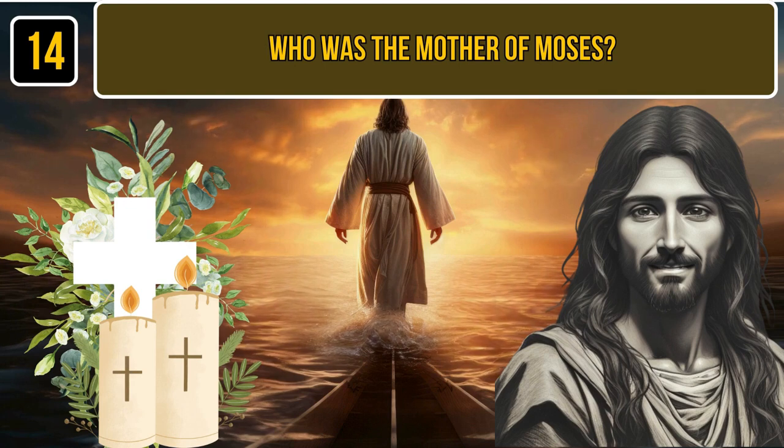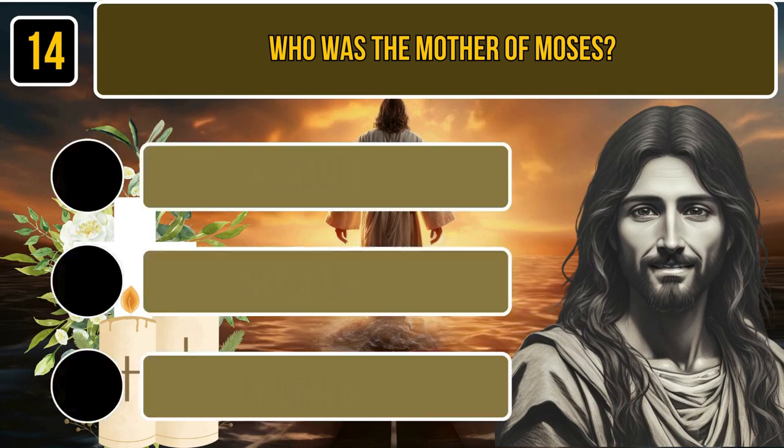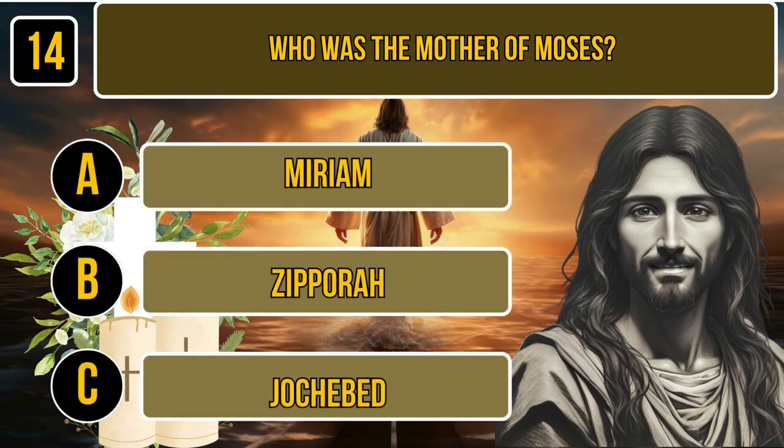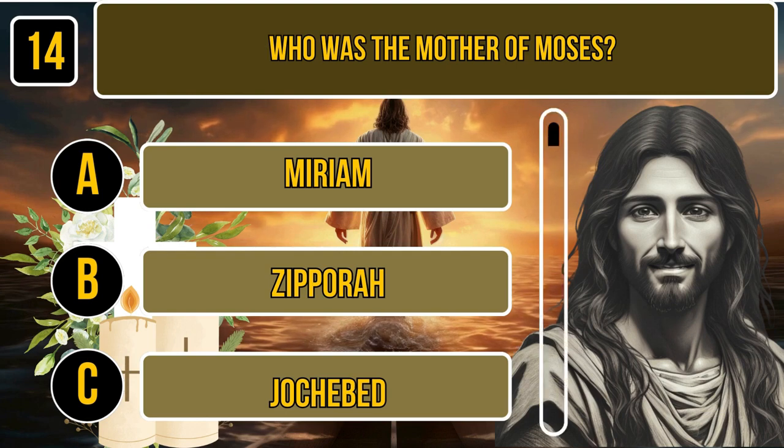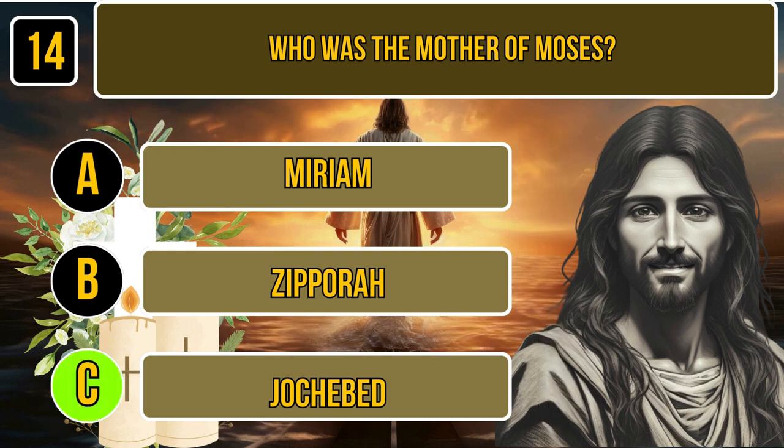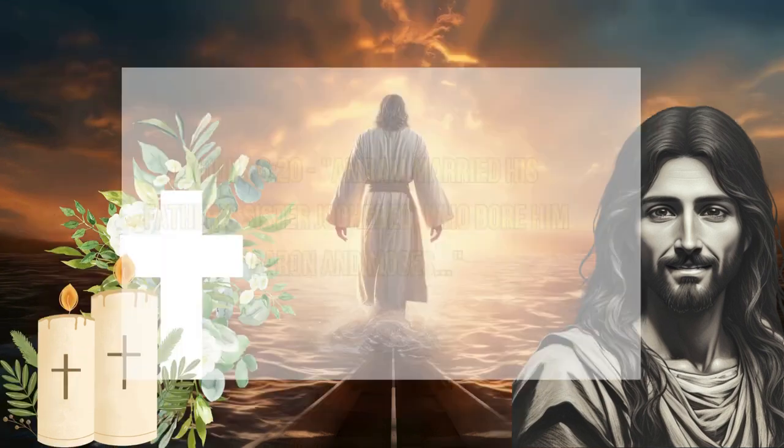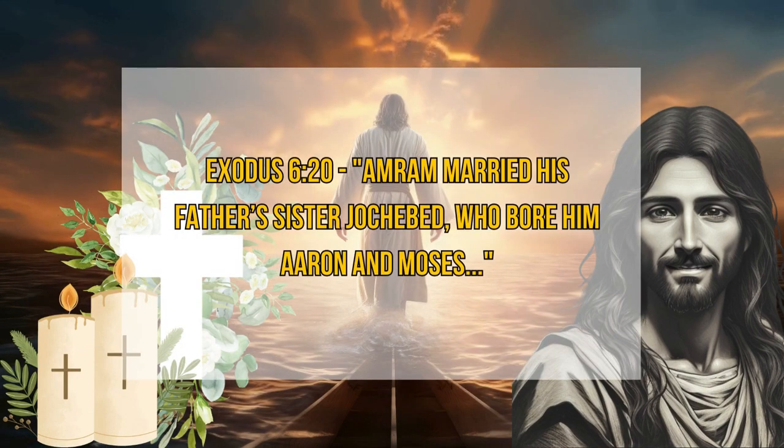14. Who was the mother of Moses? A. Miriam. B. Zipporah. C. Jochebed. Time for thinking. The correct answer is Jochebed. Exodus 6:20. Amram married his father's sister Jochebed, who bore him Aaron and Moses.